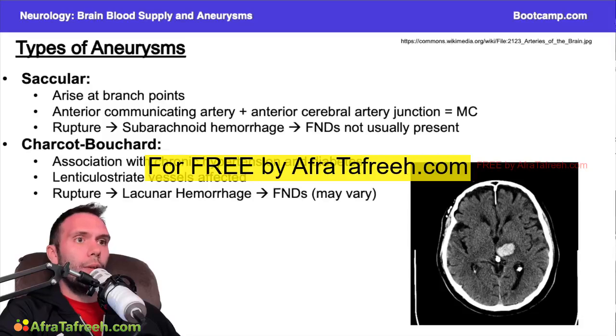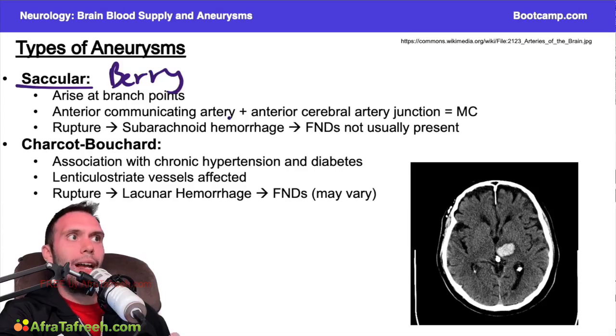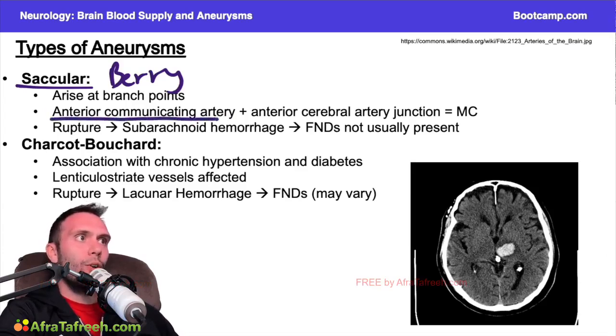All right, let's talk a little bit about the different kinds of aneurysms before we move to ruptures. There's two big kinds of aneurysms you should be familiar with. There's the saccular aneurysm, which is also sometimes called the berry aneurysm. So it's kind of synonymous either way. And these tend to arise at branch points where there's higher pressures. Classically, the big artery to remember is going to be the anterior communicating artery. This is one of the most common sites that this is affected.